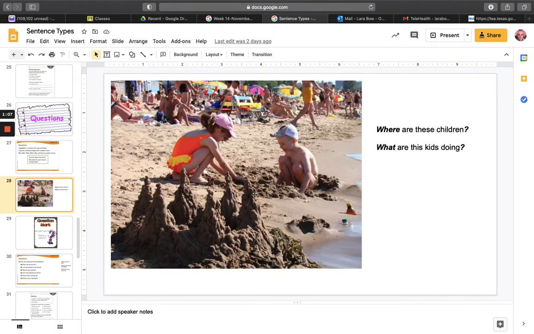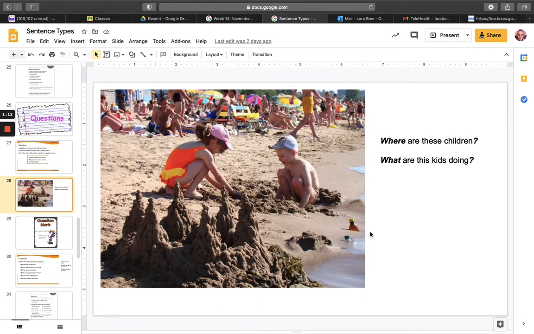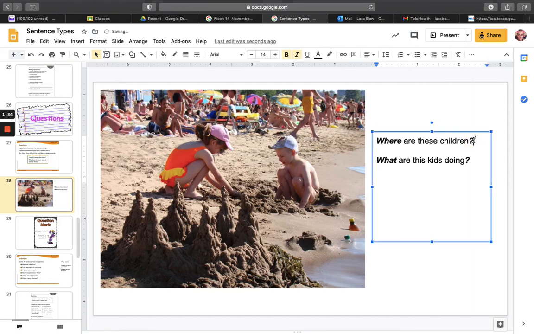So let's look at this picture. I'm showing you a picture right here, and I've got questions about this picture. Where are these children? What are the kids doing? Each one of these sentences asks a question. Questions also end with a certain type of punctuation, and that is called a question mark. I'm going to highlight my question mark right there in my sentence. So I've got a question word, where are these children? And it ends with a question mark.